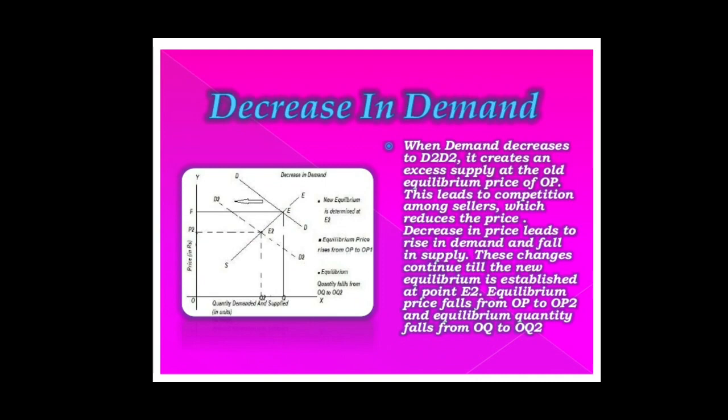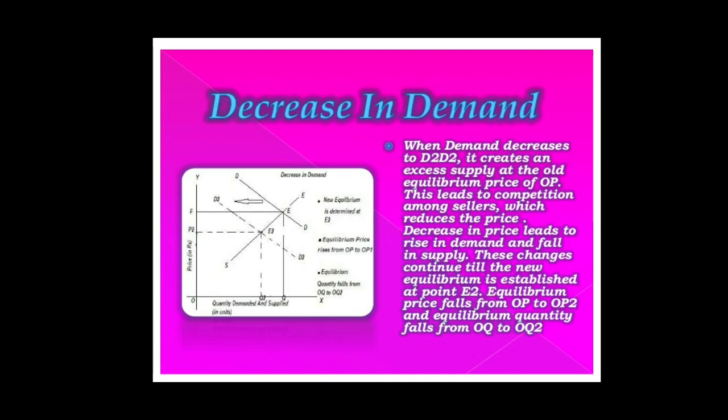It's illustrated with the help of the figure given in this slide. Here we can see that original market equilibrium is determined at point E when the demand curve DD intersects the supply curve SS. Here OQ is the equilibrium quantity and OP is the equilibrium price.